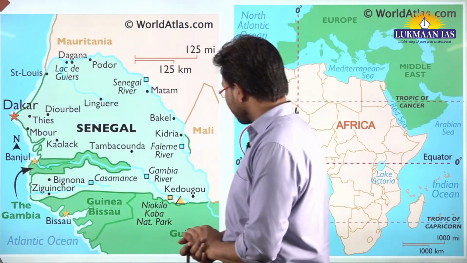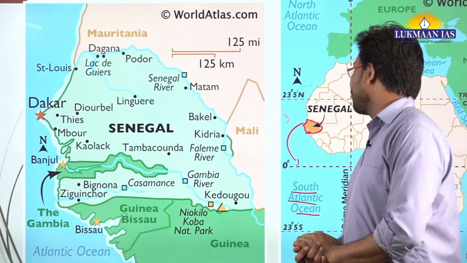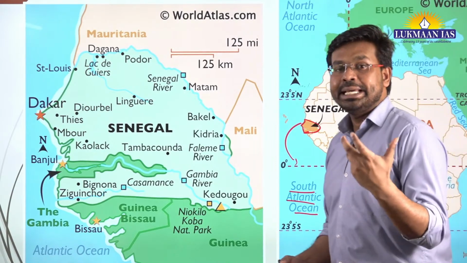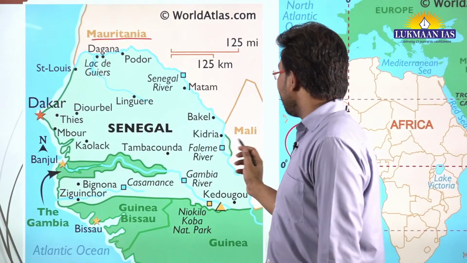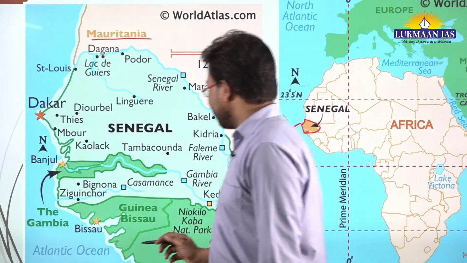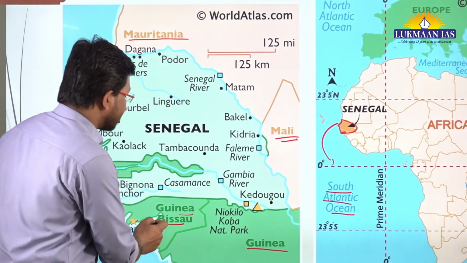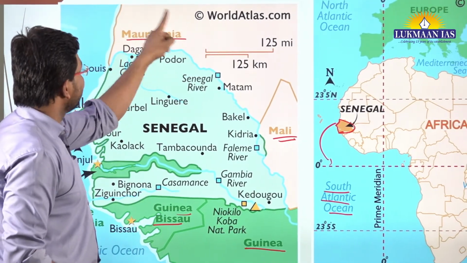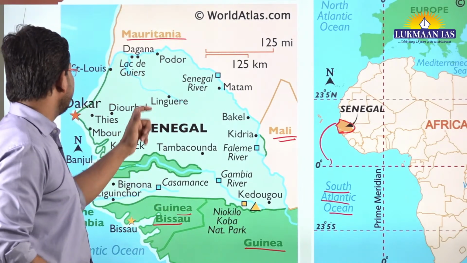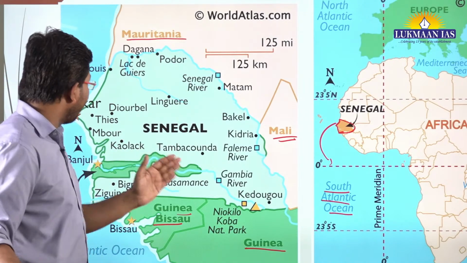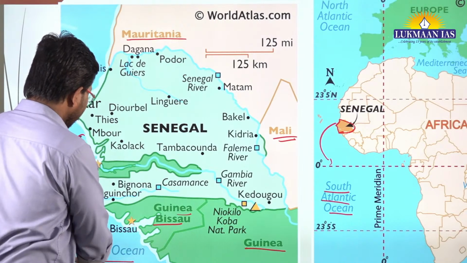If we talk about the names of countries with which Senegal shares its borders, one is Mauritania, the other is Mali. Then we have 2 more countries: Guinea and Guinea-Bissau. These are the countries with which Senegal shares its border. Apart from this, it has its border touching the Atlantic Ocean.